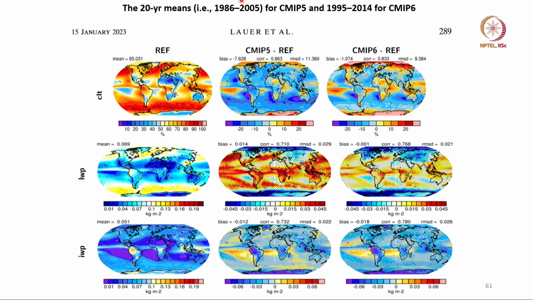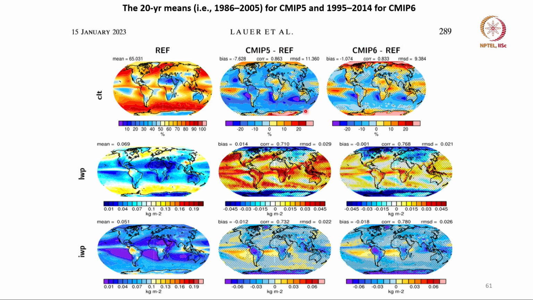Now, this can also be seen in the total cloud as observed. This is annual mean, and what is produced in CMIP 5 and a more recent model CMIP 6 compared to the observation.